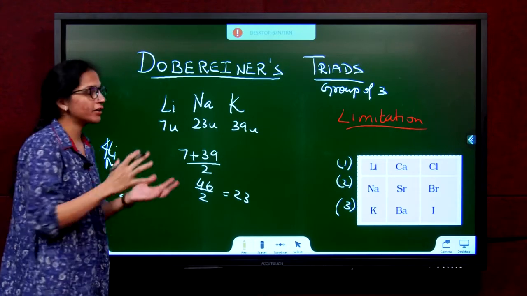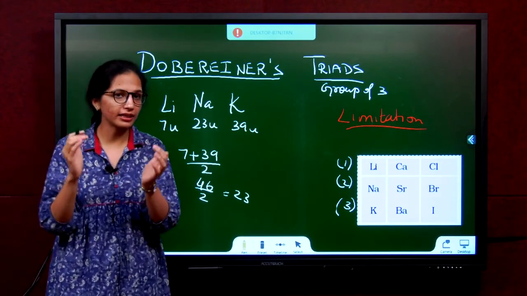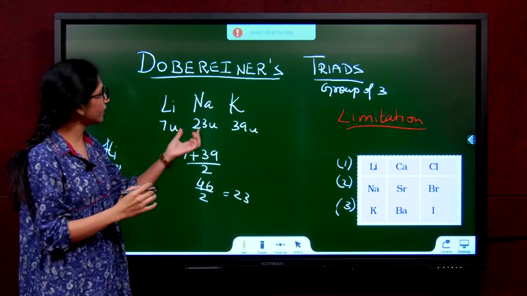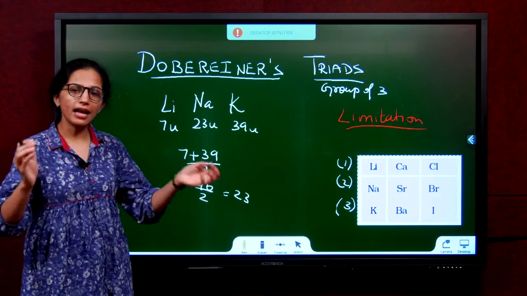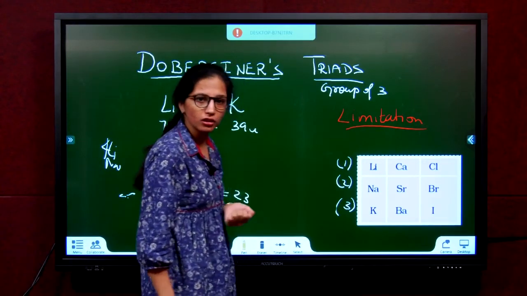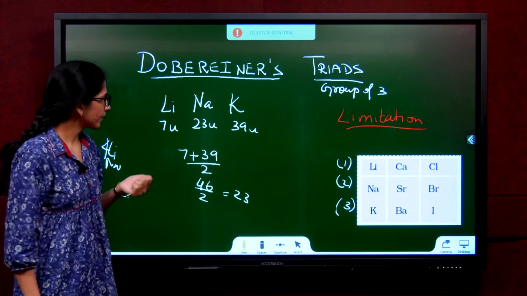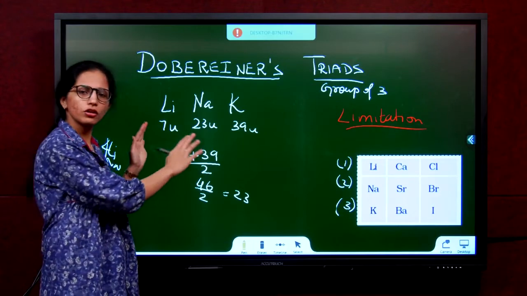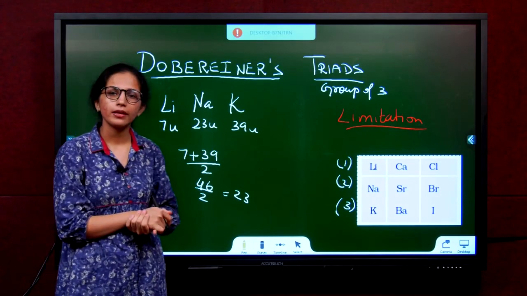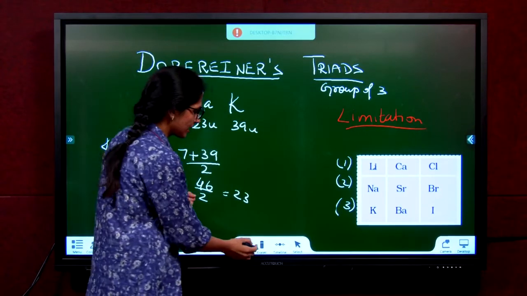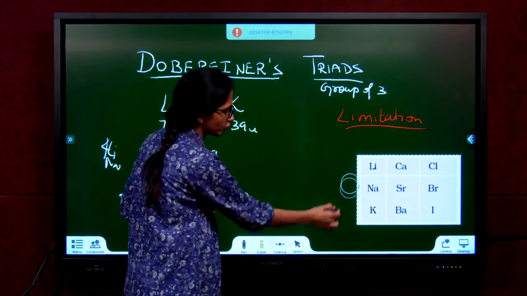So what did Dobereiner do? He took groups of three elements that had similar properties, and he observed that the center element's mass was the average of the other two. Then what was the limitation of Dobereiner's experiment? His law told us that yes, this holds good, you take the average, it is true. But he could do this only for three such groups.